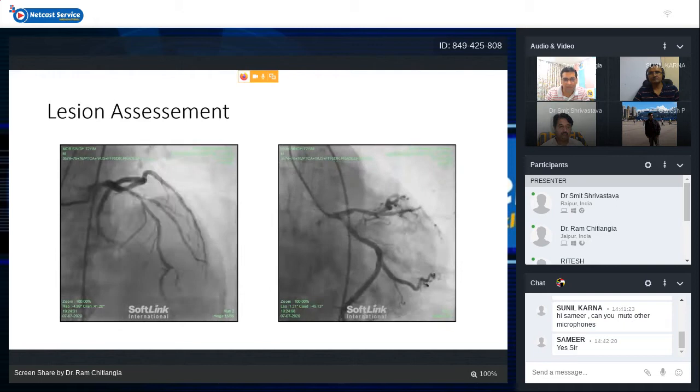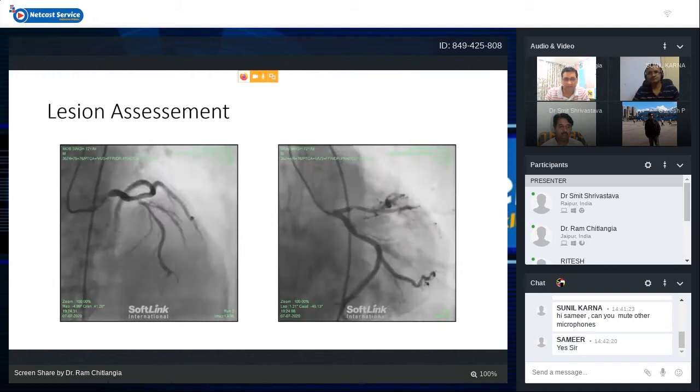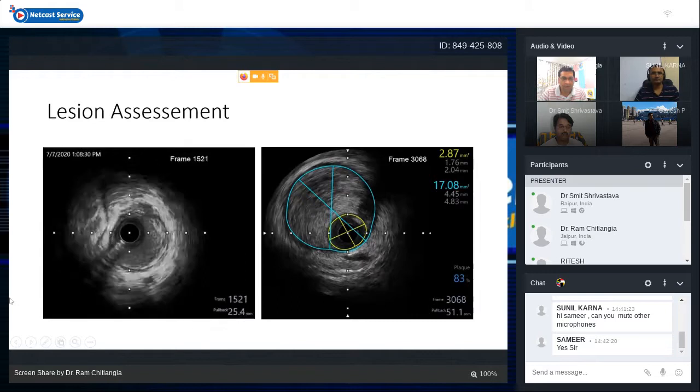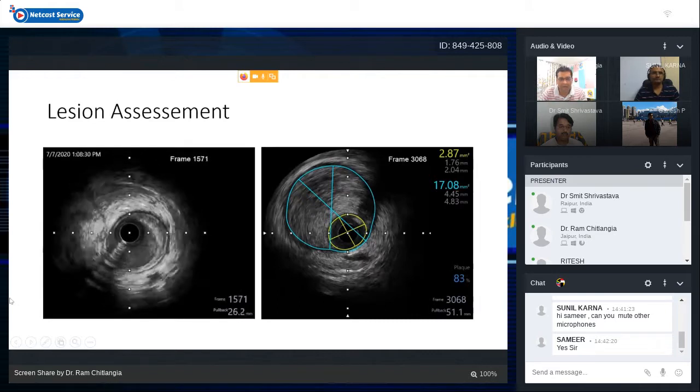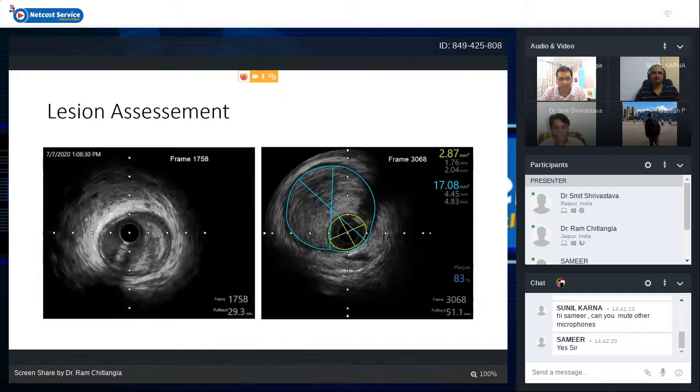So initially we assessed the IVUS of the left system from LAD to left main. And as you can see, from the distal LAD, we can see initially some normal coronary followed by the start of the plaque. And gradually the plaque burden increases across the mid LAD.